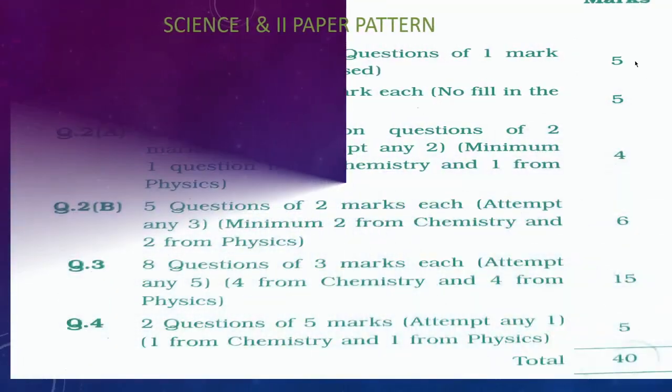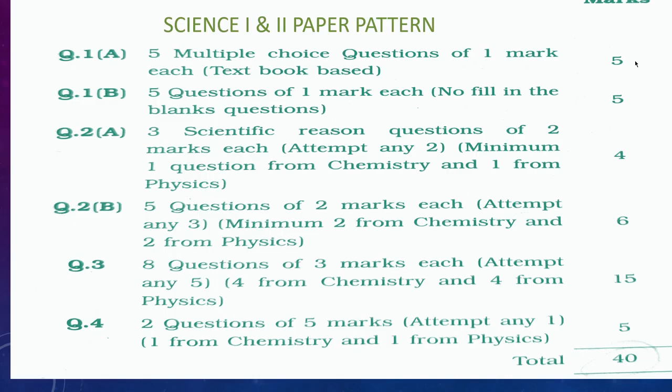Now let's see the paper pattern of Science 1 and Science 2. In this, there are altogether 4 questions. Question 1A is a 5 marks question in which there are 5 multiple choice questions of 1 mark each, and all these questions will be based on the textbook only. Question 1B, 5 questions of 1 mark each. Total marks for this is 5 marks. Question 2A includes 3 scientific reason questions of 2 marks each. Total marks for this question is 4.